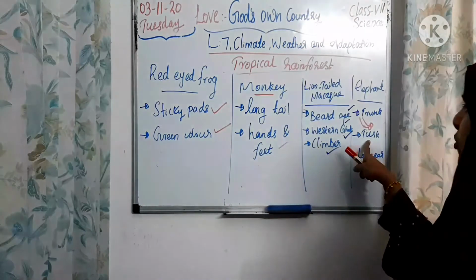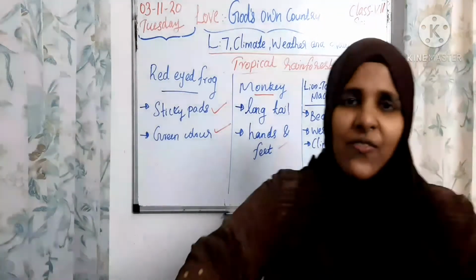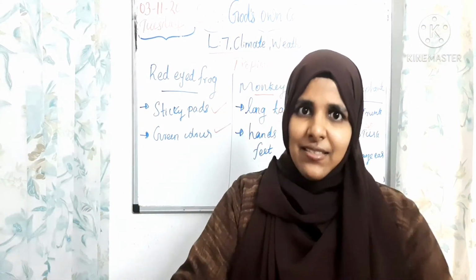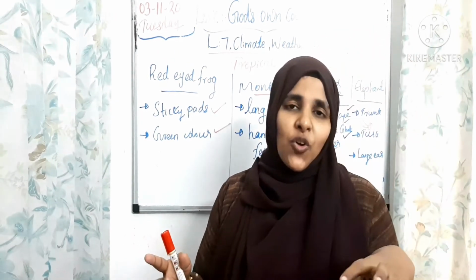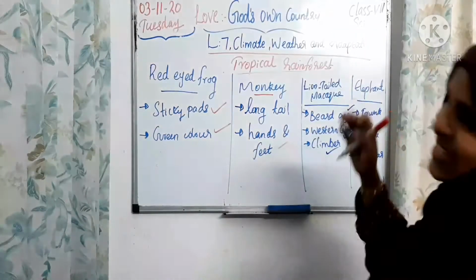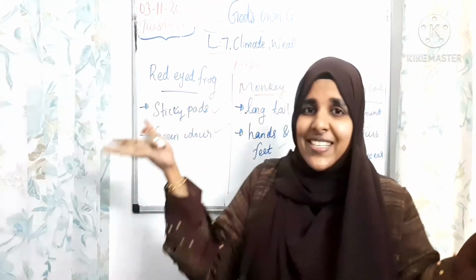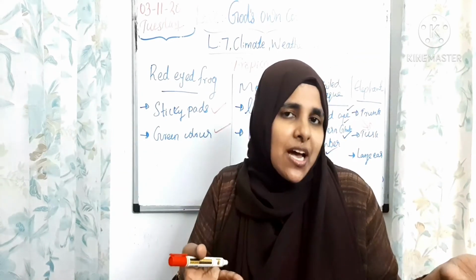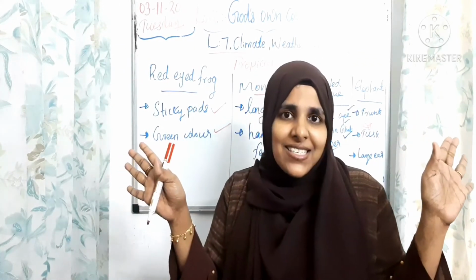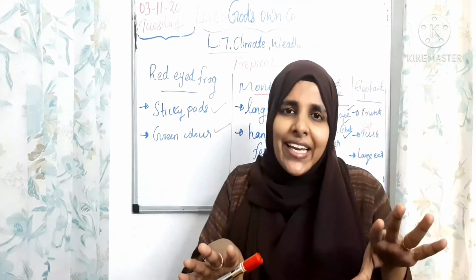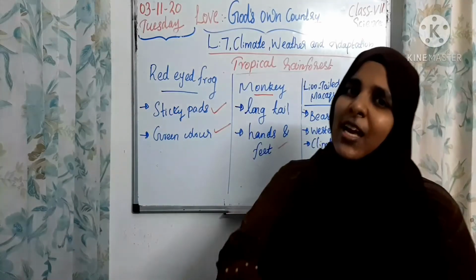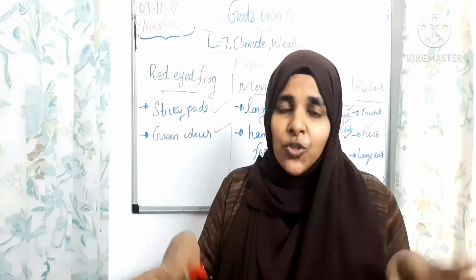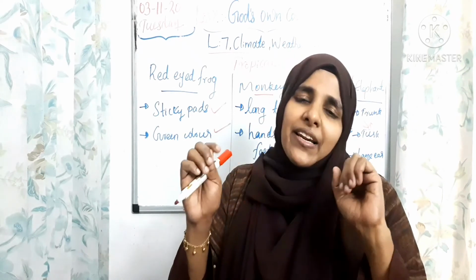And next about the tusk. What is a tusk, children? We know that it is a white colored tooth modified as a tusk. An elephant can easily tear the bark of trees with this tusk. The next adaptation of the elephant is its large ear. Large ears help them to hear easily, even soft sounds, and help them to cool down in the tropical rainforest climate. What is the climate of the tropical rainforest, children? It is a very hot and humid climate. The ears help them to cool down in this climate.